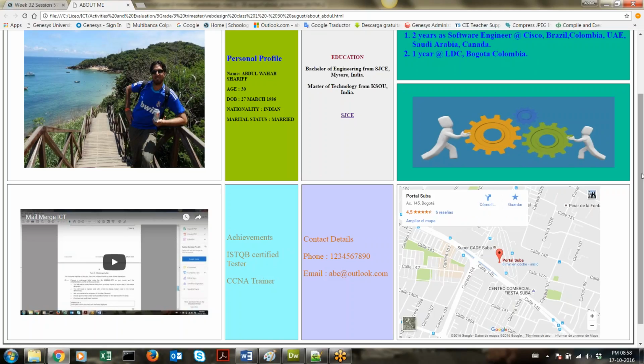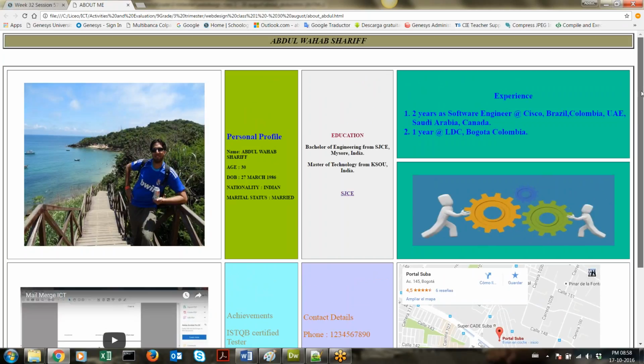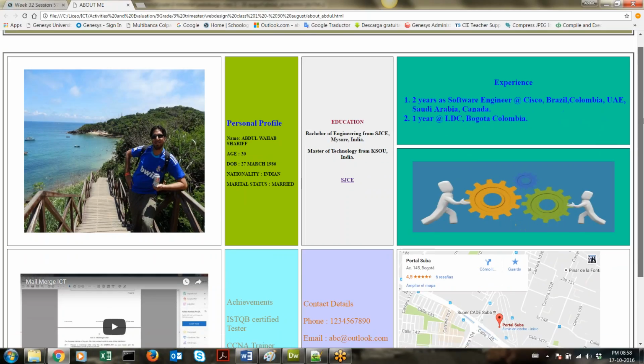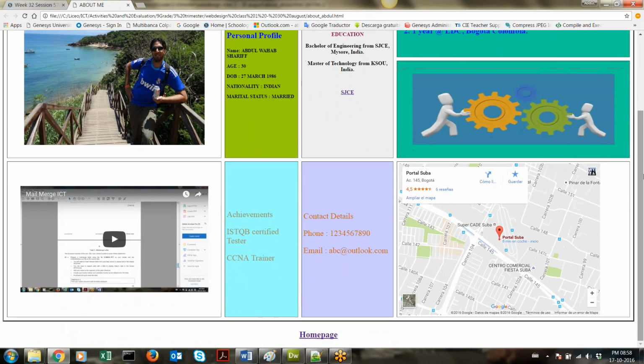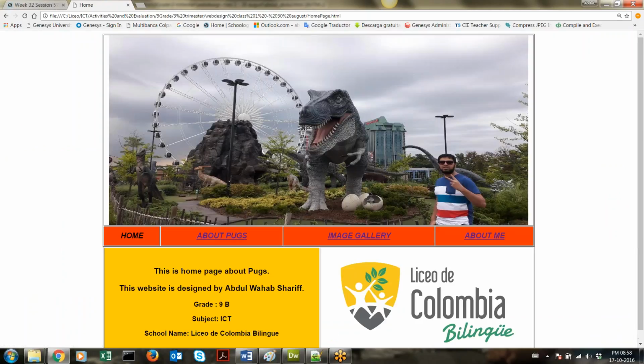Okay, so this is a sample model of my resume. You're free to do whatever you like, however you like. Try to be creative. You see I have 1, 2, 3, 4 rows, and in these rows I have split the rows into 2 columns, and I have 4 columns, and I have a link. This is very important. You have to have a link back to your home page and a link back to